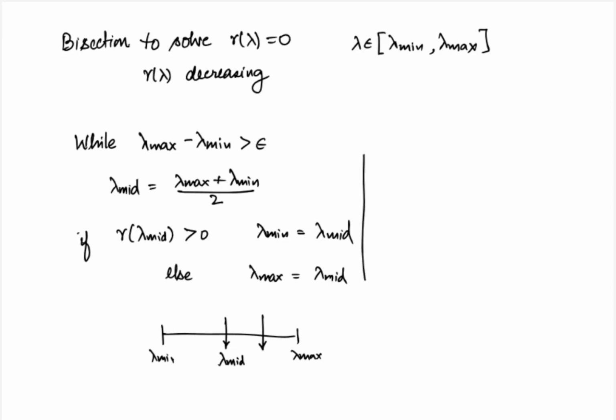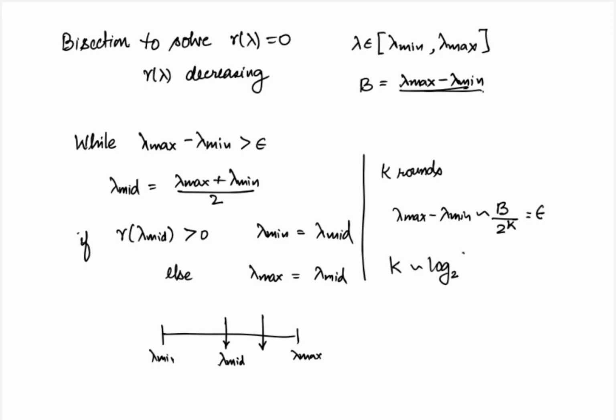So let us say that there are a total of k rounds. So where are we at the end of k rounds? Let us say that the initial search interval, that is the initial value of lambda max minus lambda min, was equal to capital B. Then after k rounds, the search interval is reduced to B divided by 2 raised to the power k. Therefore, we can simply stop when the size of the search interval is so small that our accuracy threshold is met. In fact, we can stop when lambda max minus lambda min equals epsilon, and that will happen after k equal to log base 2 of B by epsilon iterations. So that is the iteration complexity of the bisection algorithm.